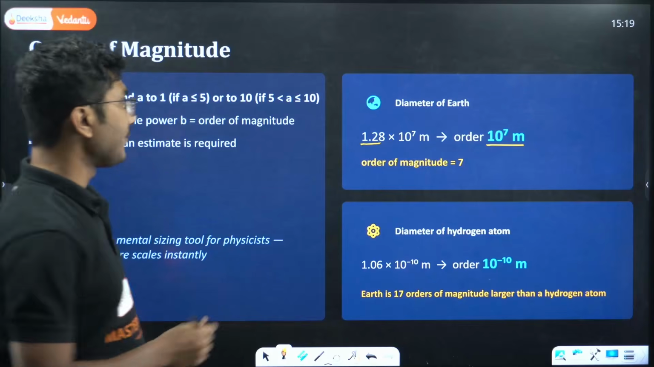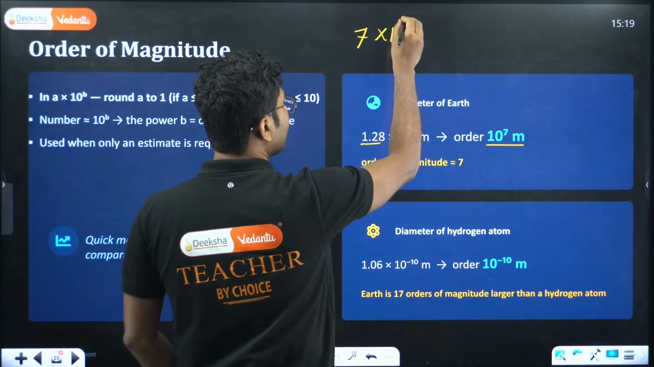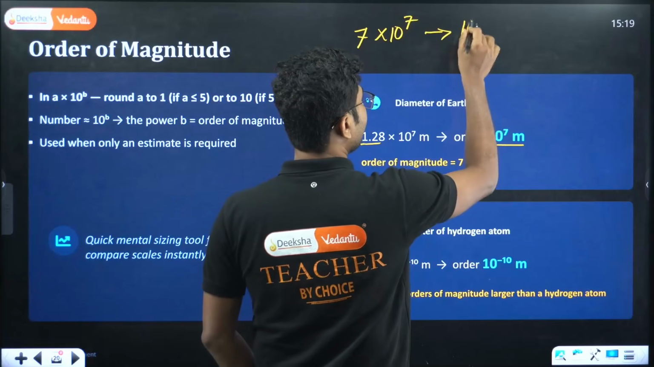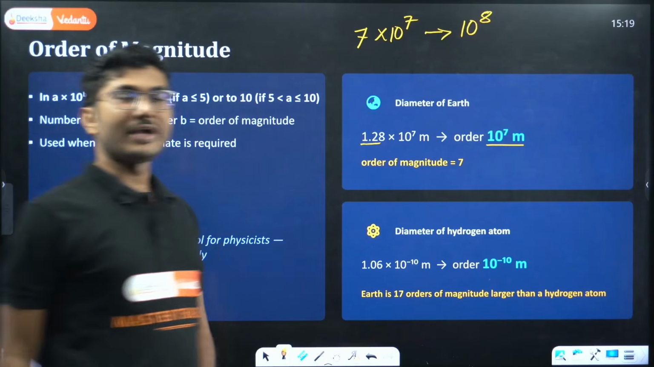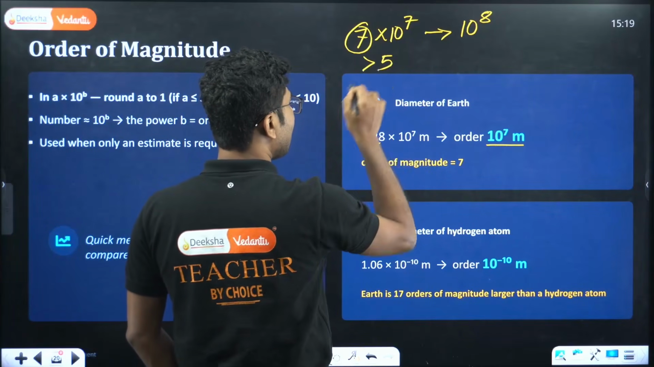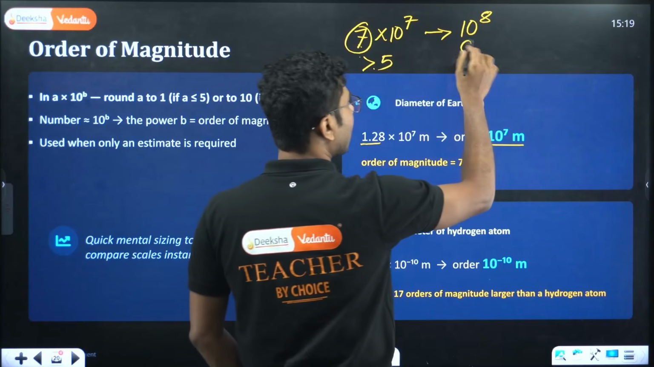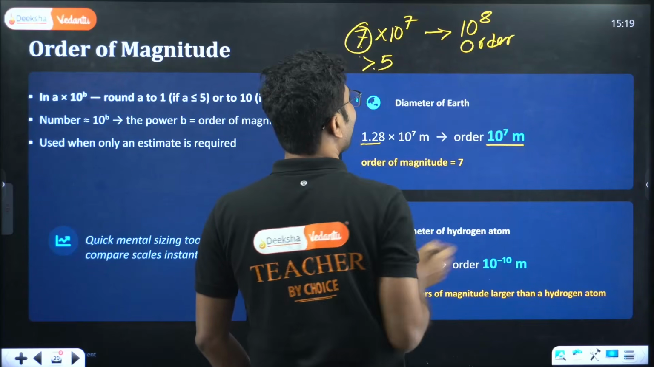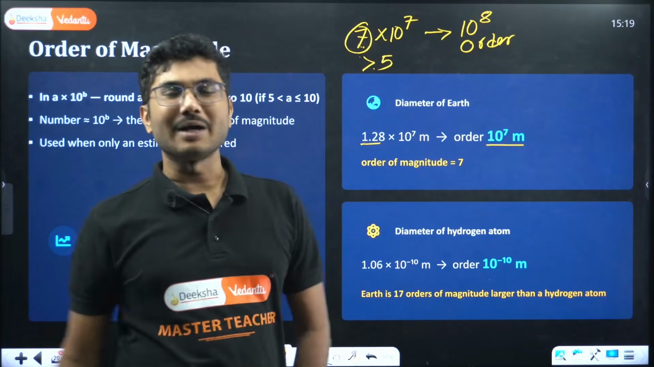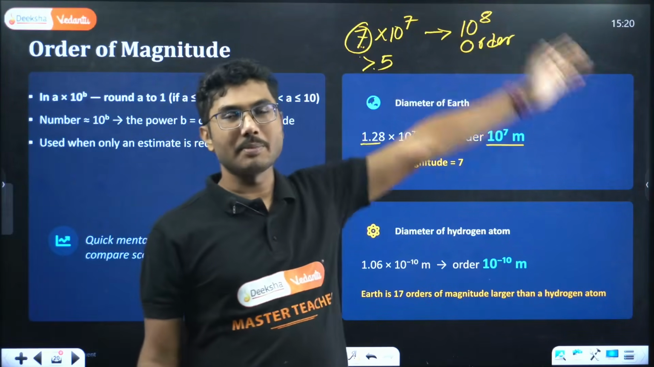If I say a number, say 7 into 10 to the power of 7, what is the order of this number? The order of this number is 10 to the power of 8. Why 10 to the power of 8? Because this number is greater than 5. Whenever a number is greater than 5, when you are writing the order, you have to take this number to be 10. 7 will become 10, and 10 means the 10 to the power value will increase by 1. So it will be order 10 to the power of 8.